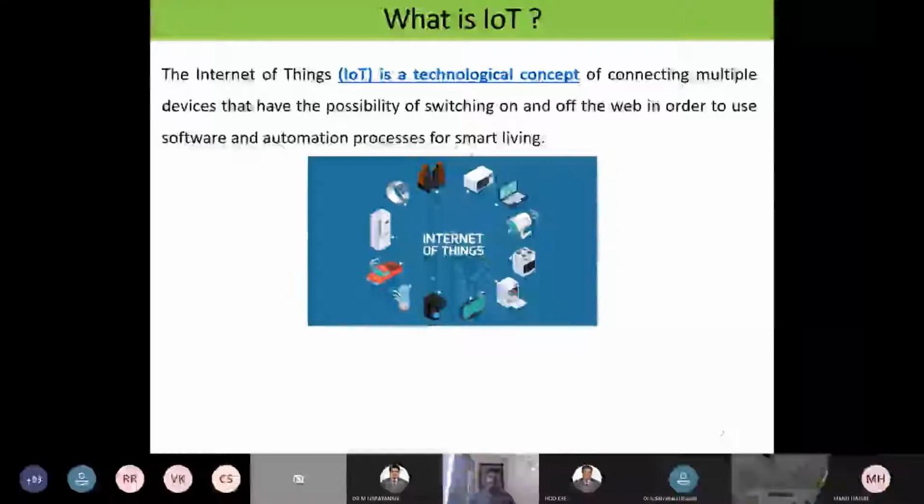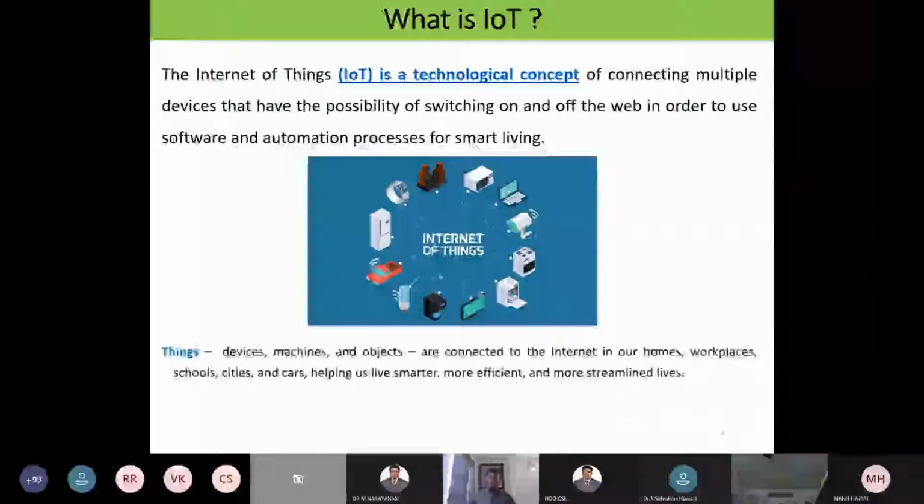Okay. Once again, I'm repeating. The Internet of Things is a technological concept of connecting multiple devices that have the possibility of switching on and off the web in order to use software and autonomous or automation process for smart living. So this is what is meant by things. You see, in the short form IoT, in the full form Internet of Things. So what is meant by things?